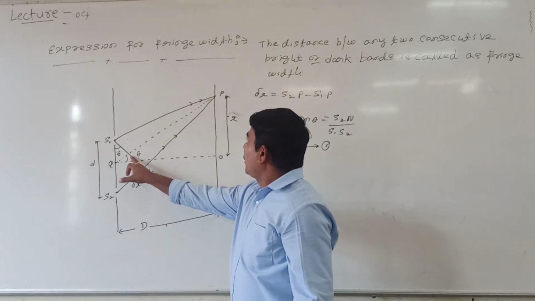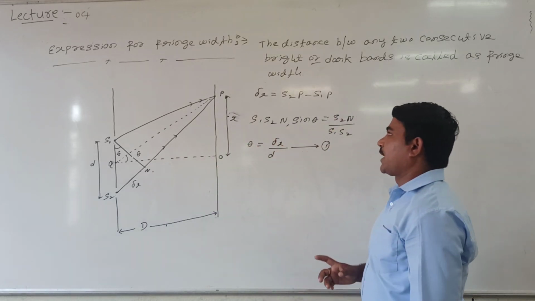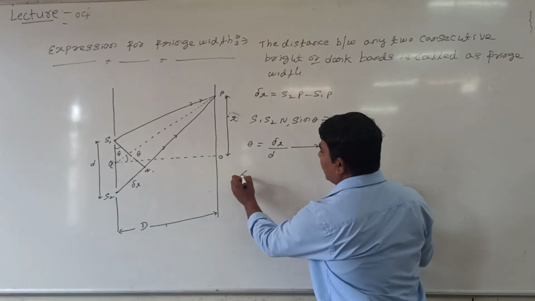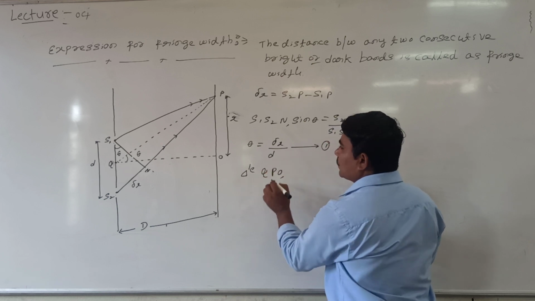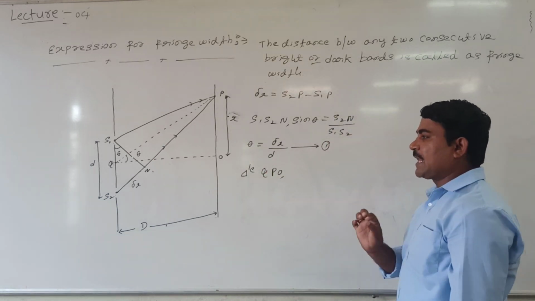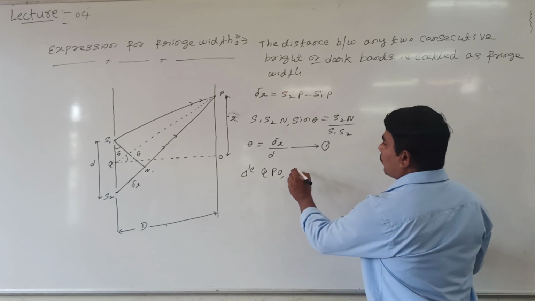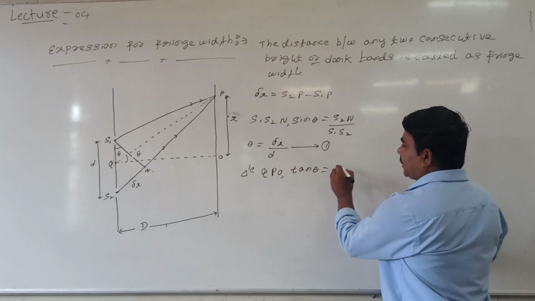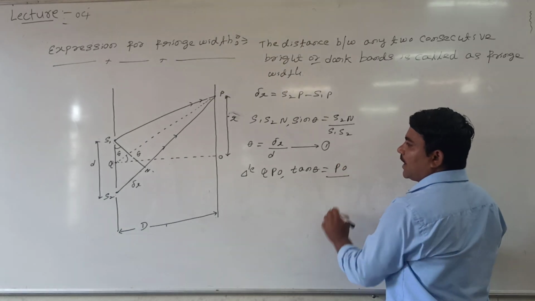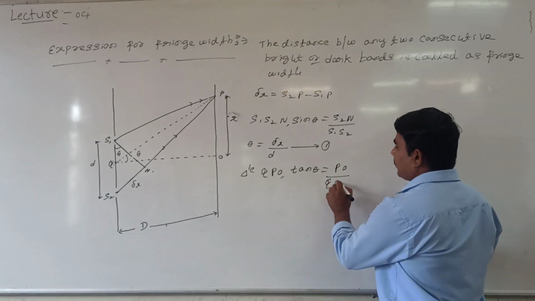One more triangle, QPO, looks like one more triangle. In this triangle I will take tan theta. Tan theta is equal to opposite PO divided by adjacent QO.